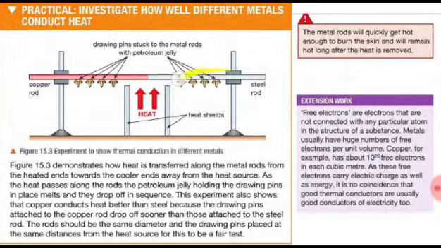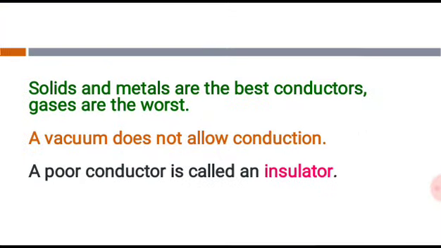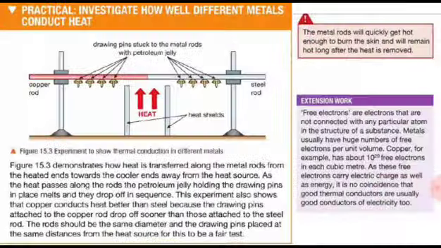When the fire heats up the rods, the wax begins to melt, and these pins eventually might fall.